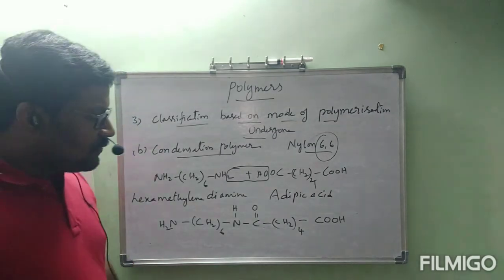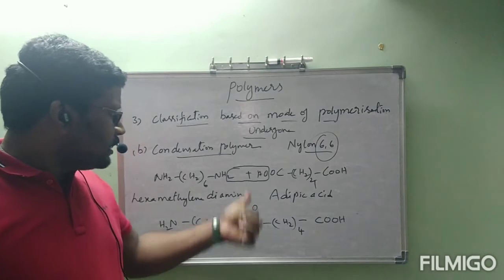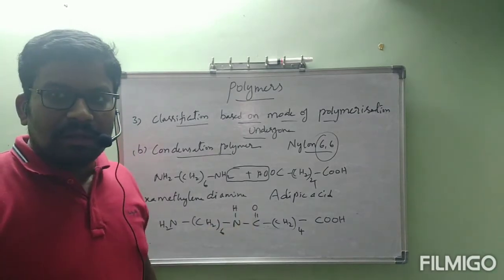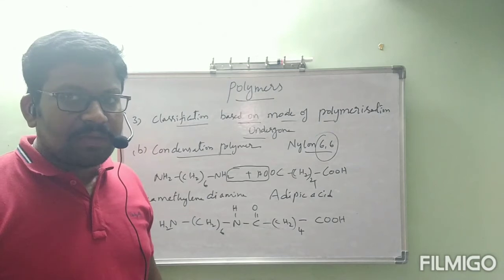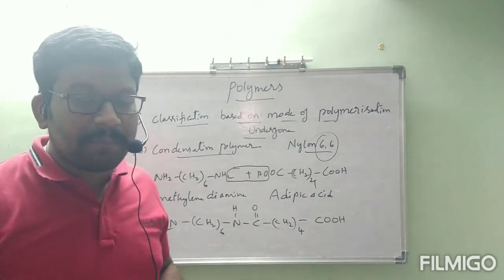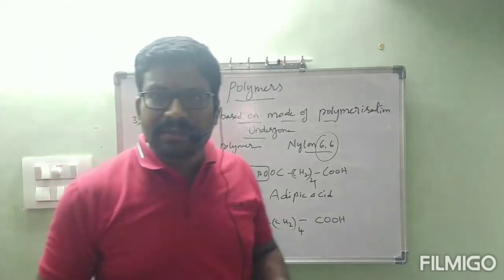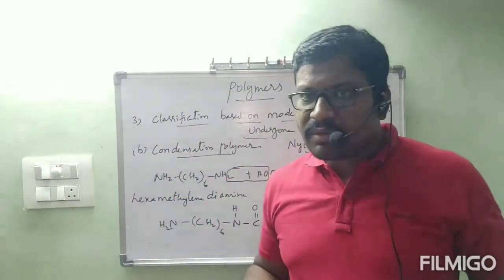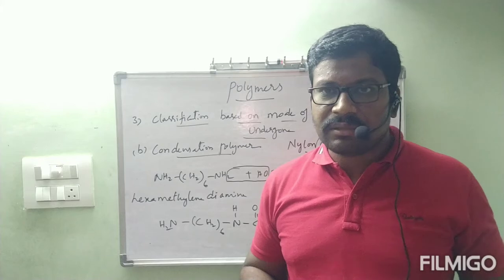Biology students, if you have remembered, in proteins, between one amino acid and another amino acid, polymerization happens with removal of water, forming the peptide bond. I think in biomolecules you might have learnt. Remember that one? Removal of water happens in peptide bond formation, correct?